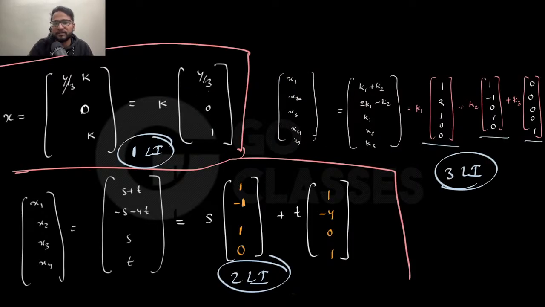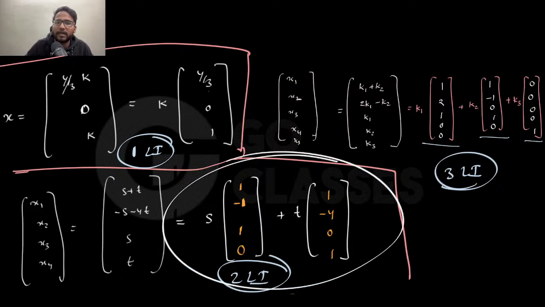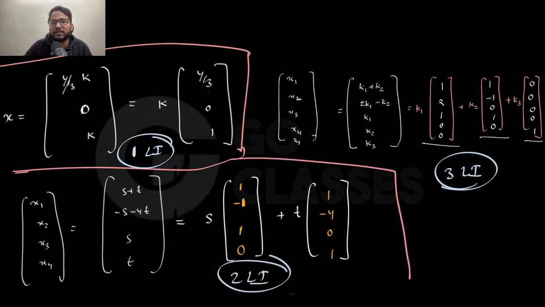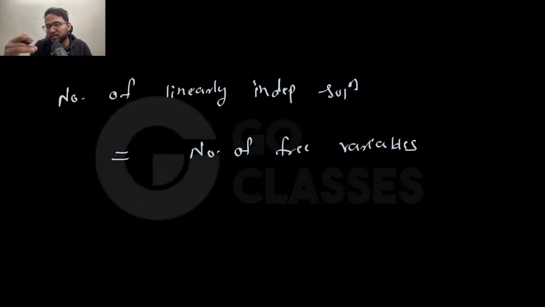If you have 2 free variables, your equation will look like this, right? If you have 3 free variables, your equation will look like this. If you have 1 free variable, your equation will look like this. So the number of free variables determines how many linearly independent solutions there are. Is this clear to everyone? Now I will ask one more thing, and I will relate all of these things together. First, let me know if that is fine to everyone or if there is any doubt.